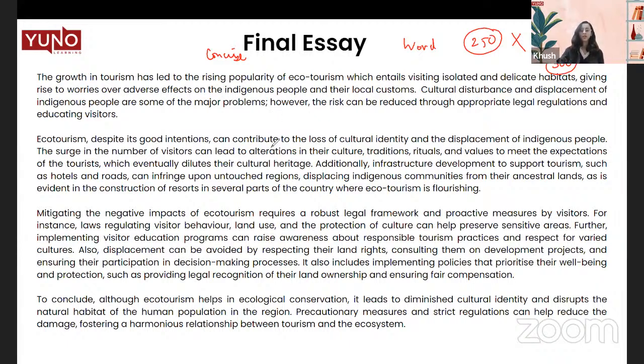It will help you organize your ideas and plan your essay before you start writing so that you're not just going on the get-go, whatever you're thinking of, and writing it down, because then you'll lack cohesiveness. Cohesiveness only comes when there's a clear-cut plan in your head of what you are going to talk about, what the problems are, and then what solutions you are going to offer. So these are the things that you have to keep in mind while writing your essay.